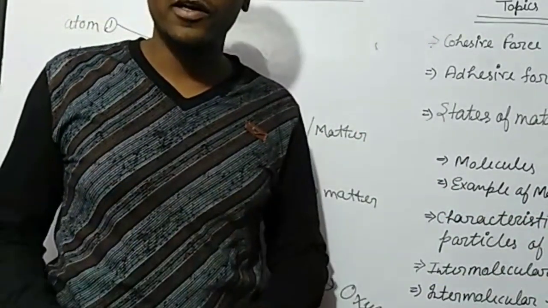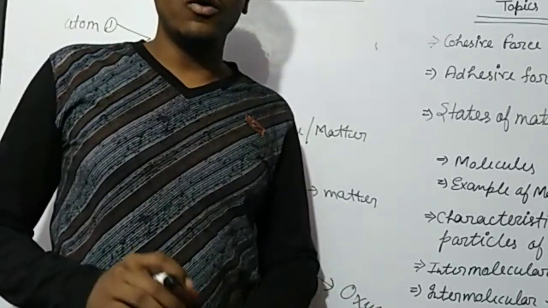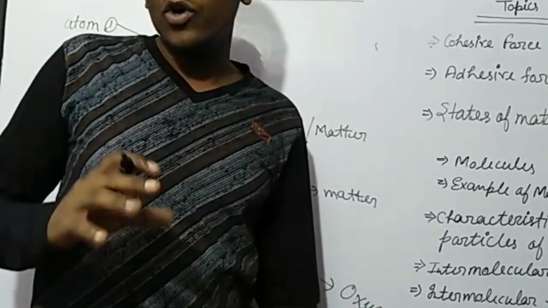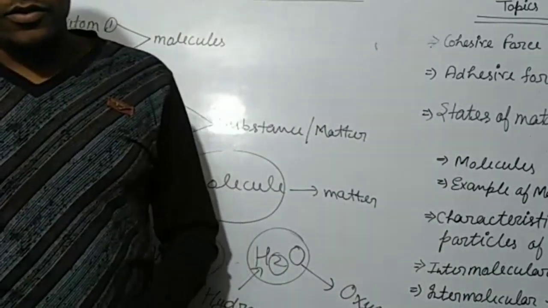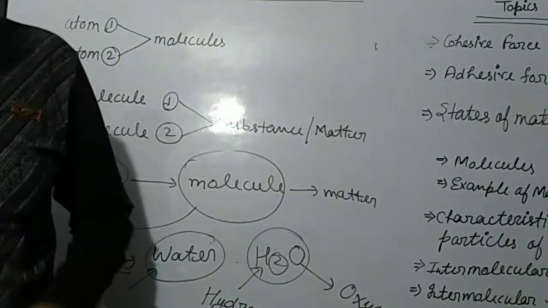Now we will move to the characteristics of particles of matter. Matter consists of particles in the form of molecules. Now what are the properties, what are the characteristics of those particles? So the first one is